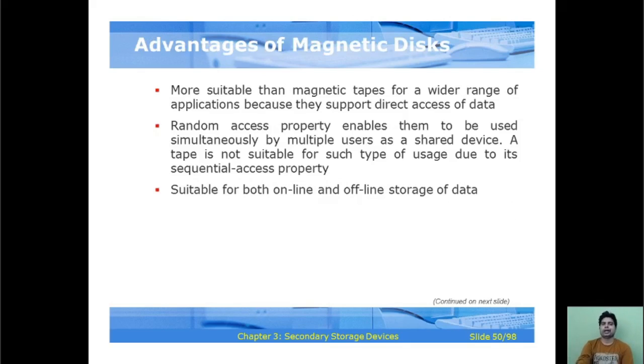Okay. Advantages of magnetic disk: it is more suitable than magnetic tapes for a wider range of applications, because it supports direct access of the data.